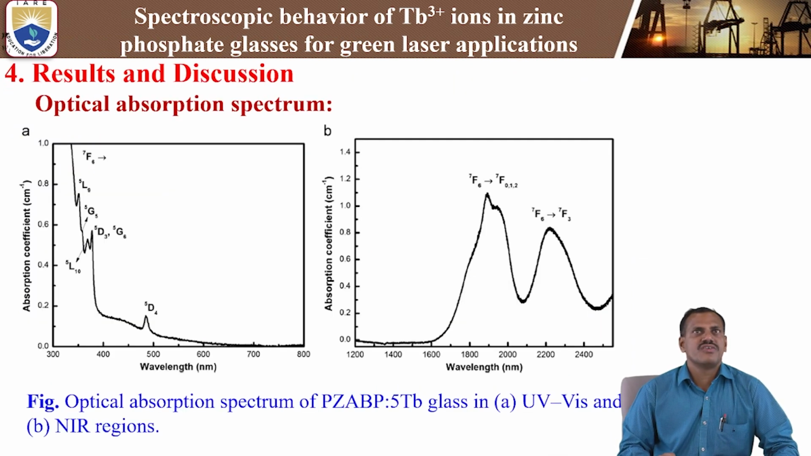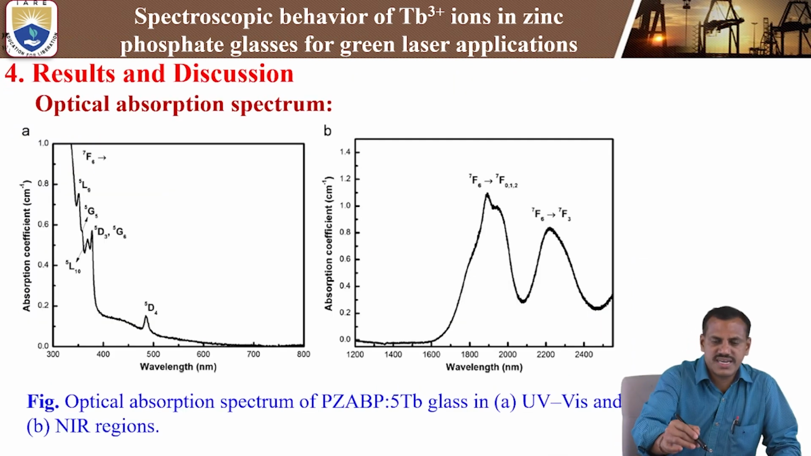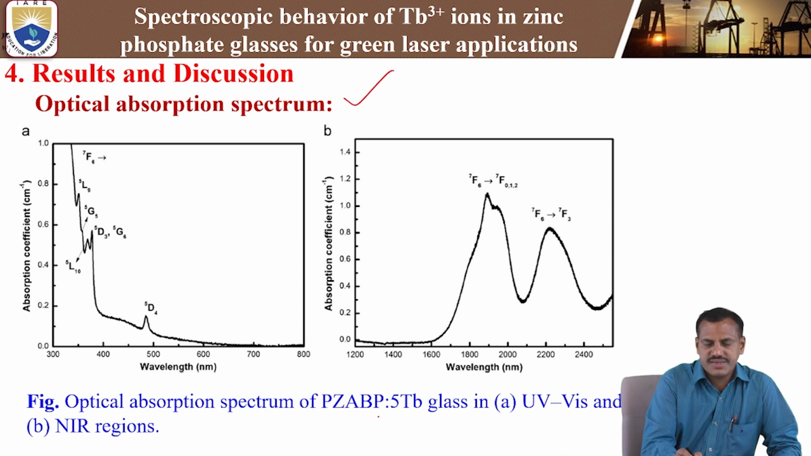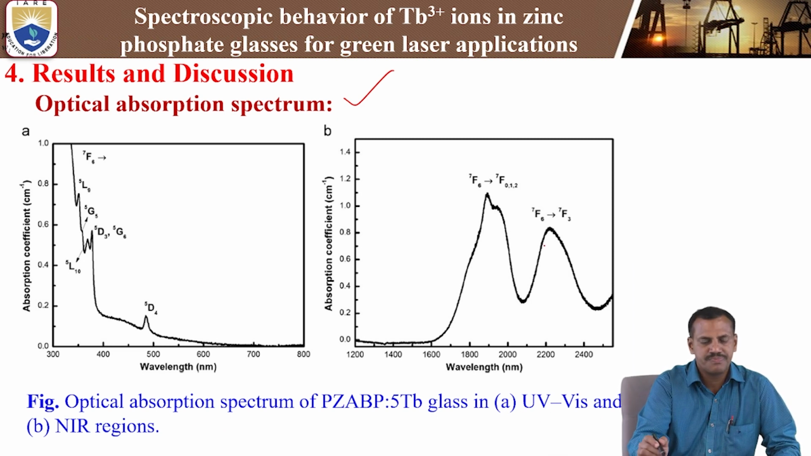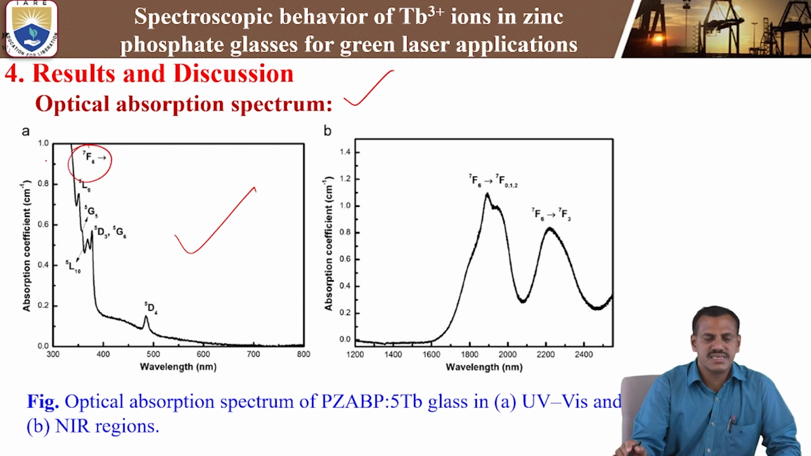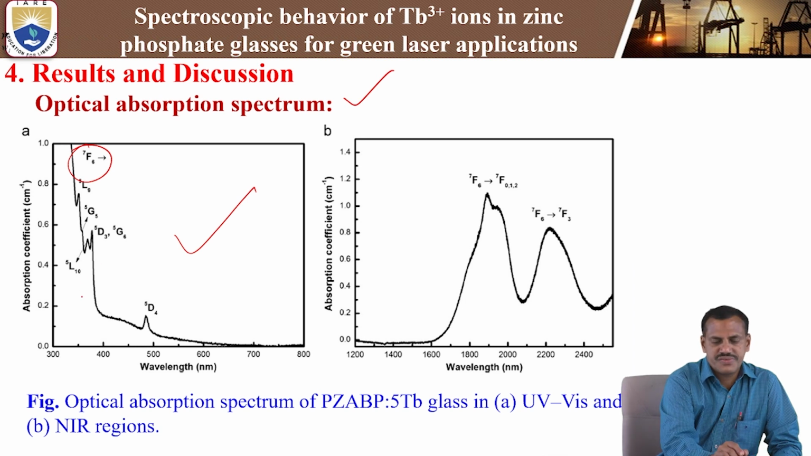Next, coming to the results and discussion. First, we are analyzing the optical absorption. From the optical absorption spectra, this is for 5.8% of Tb3+ ions. A is the UV visible region, and B is the NIR region, the near infrared region. See, in the visible region, we are getting 1, 2, 3, 4 peaks from the ground state 7F6. So the ground state of the Tb3+ ions, 7F6, goes to different excited states.